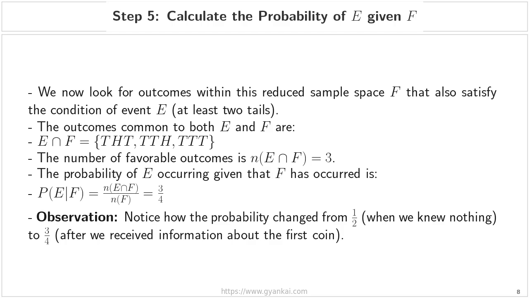Take a moment to make a very important observation here. Notice how the probability has changed. When we knew nothing at all, the probability was 1/2. But after receiving the information that the first coin is a tail, the probability increased to 3/4. This shift is the perfect illustration of how new information reshapes our mathematical certainty.